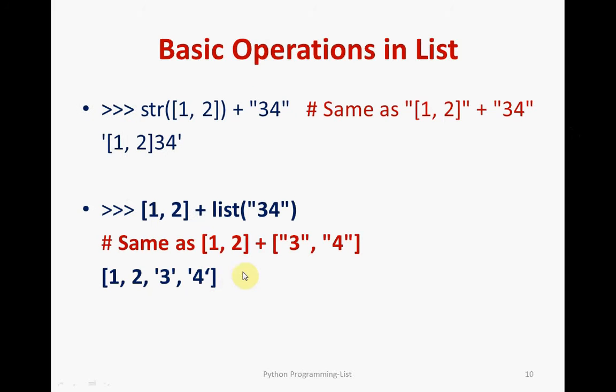Also, among the other basic operations, you can add different types of items. Here I'm trying to concatenate a numeric value with a string. I can typecast it to a string and then add it, doing it like a concatenation. It is the same as you can see here. The difference is that it takes 3 and 4 as separate elements, so the collection has 1 and 2 as numeric, and 3 and 4 as strings.